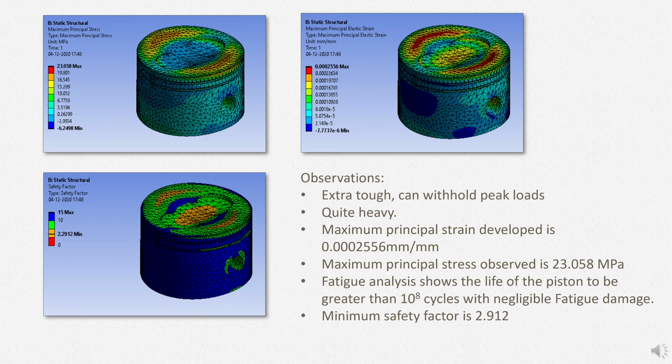The piston in iteration 1 was designed such that it will use a good amount of material and will be stronger than it needs to be. Hence, good thickness is given wherever possible. Necessary features are added, for example, valve release, piston rings, groove, wrist pin bores. Piston cuts were not added. By analysis of iteration 1, it is observed that the piston is indeed extra tough and will withstand peak stresses too. Factors of safety were also more than enough.